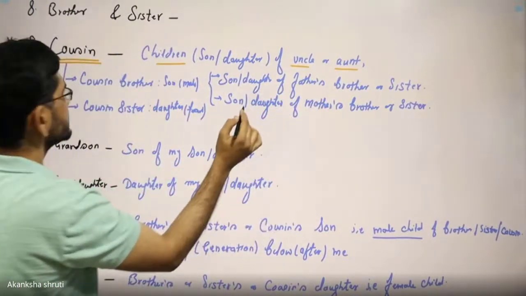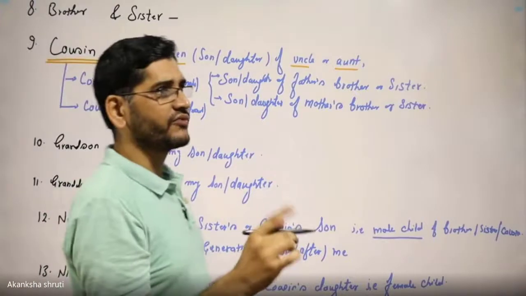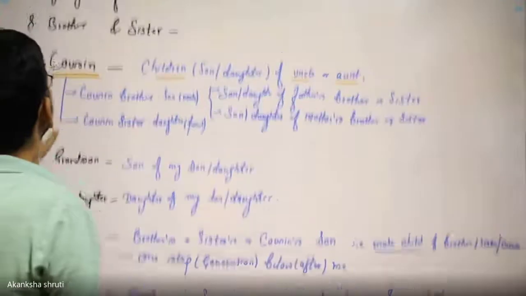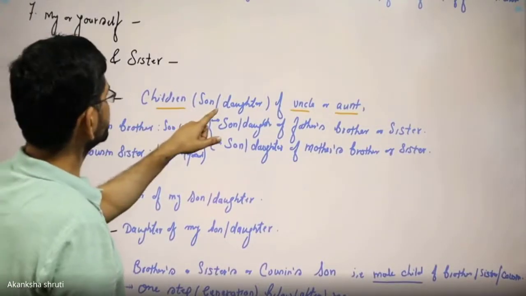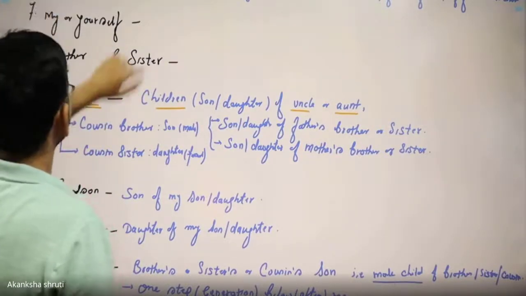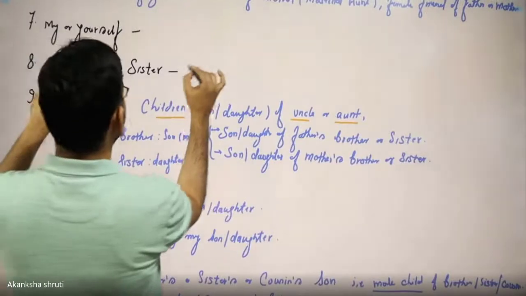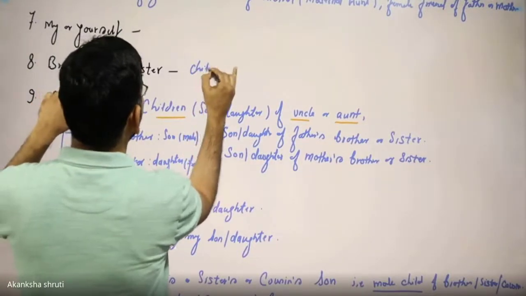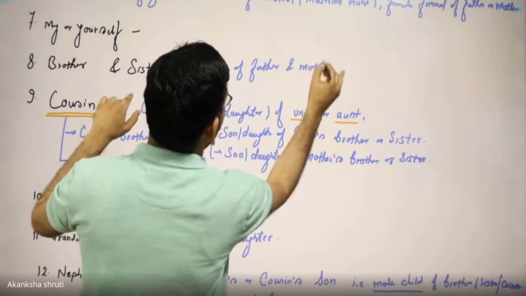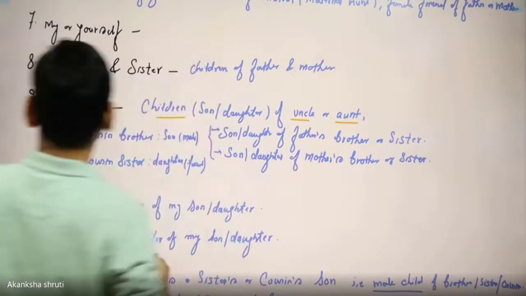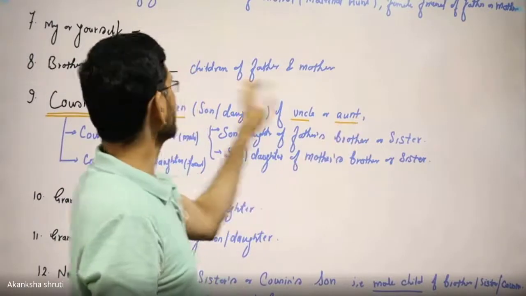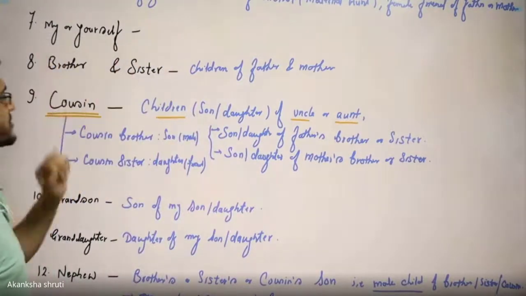Students, keep in mind, the other children of father or mother will not be cousins. Okay? The children of your father or mother will be either brother or sister. If you wish, let us write it. Brother or sister, these are the children of father and mother. So keep in mind, students, for cousin, we cannot use the children of father or mother because they are a specific relation of brother and sister.